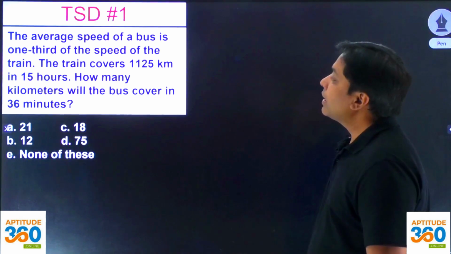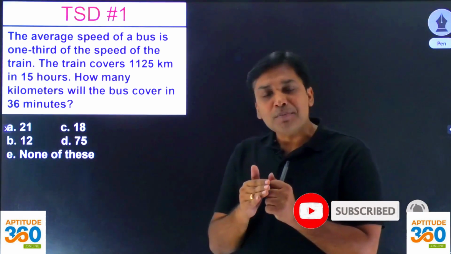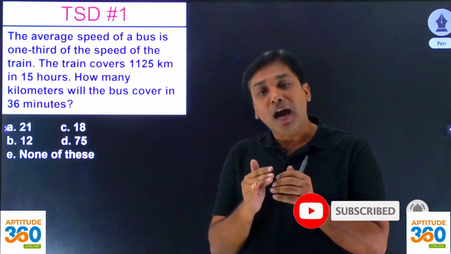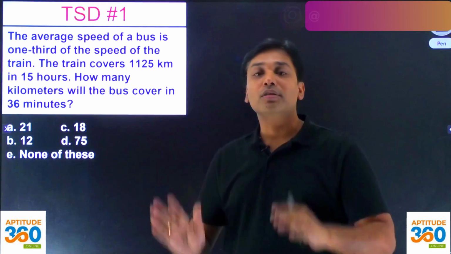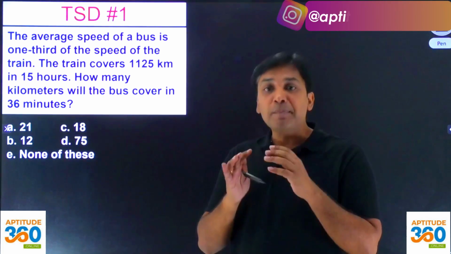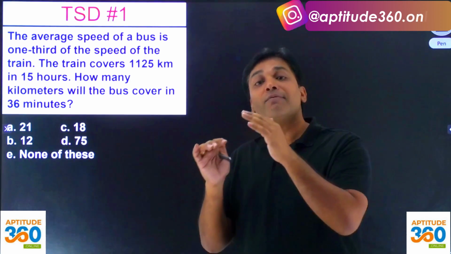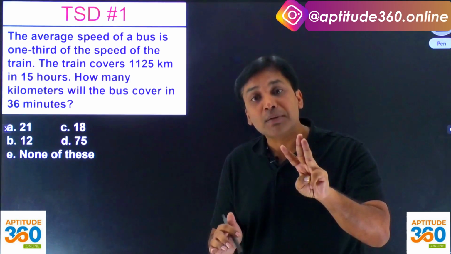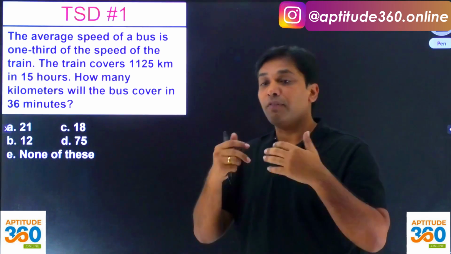Now let us try to solve this one. The best thing about the difficulty level of time, speed and distance is that you keep understanding, and suddenly, while understanding, it is gone. So you have got to be very patient with each and every problem. And in this video, what am I focusing upon? Out of 3 variables, 2 variables will be given to you, and the problem will ask you to find the third variable.